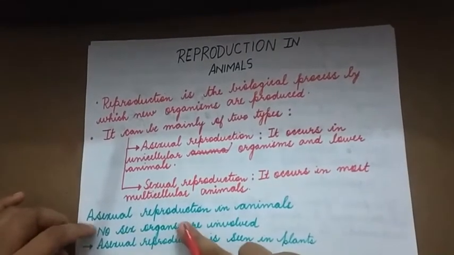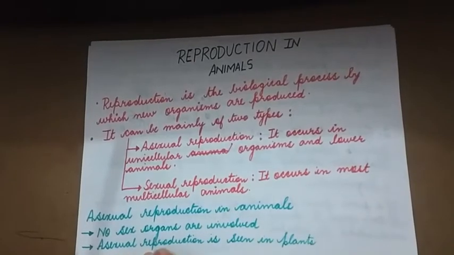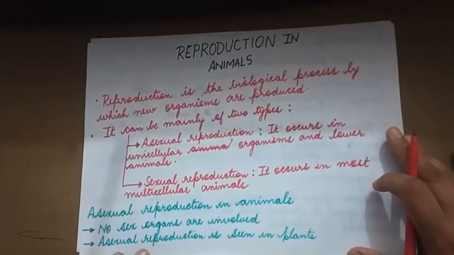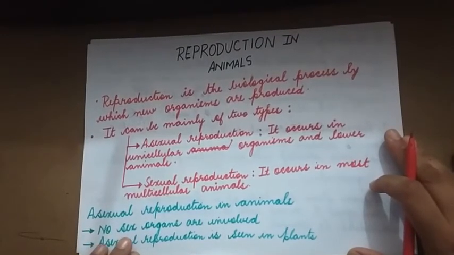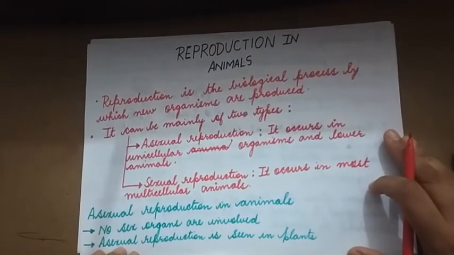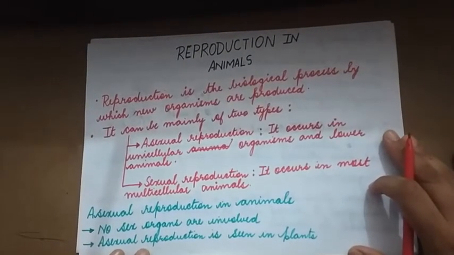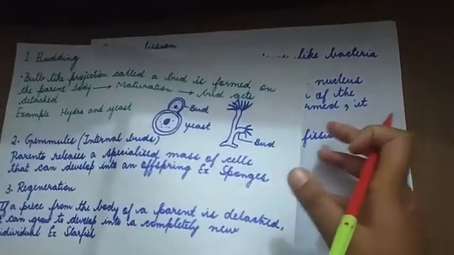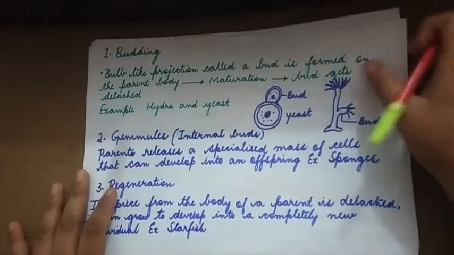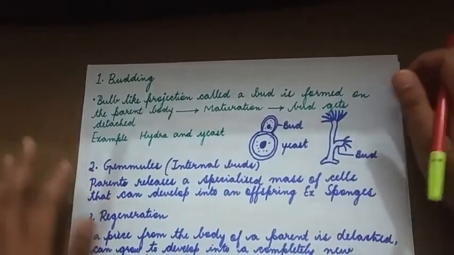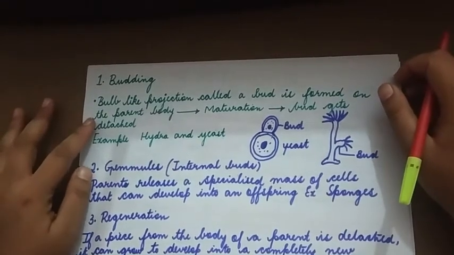In asexual reproduction in animals, no sex organs are involved, as well as no gametes or sex cells. Asexual reproduction is also seen in plants. Now let's look into the various types of asexual reproduction.